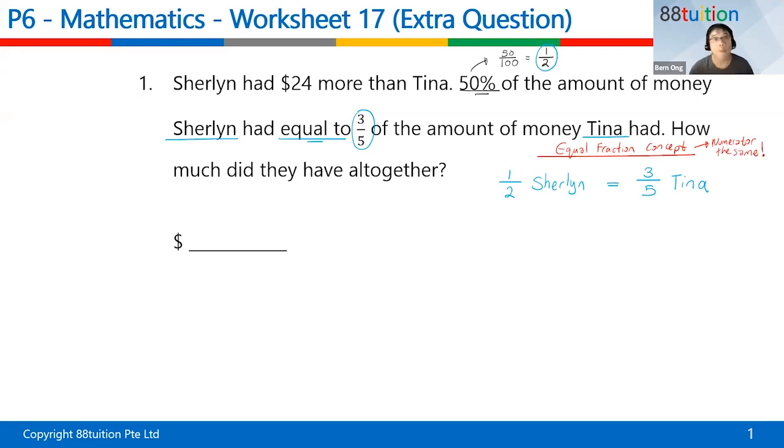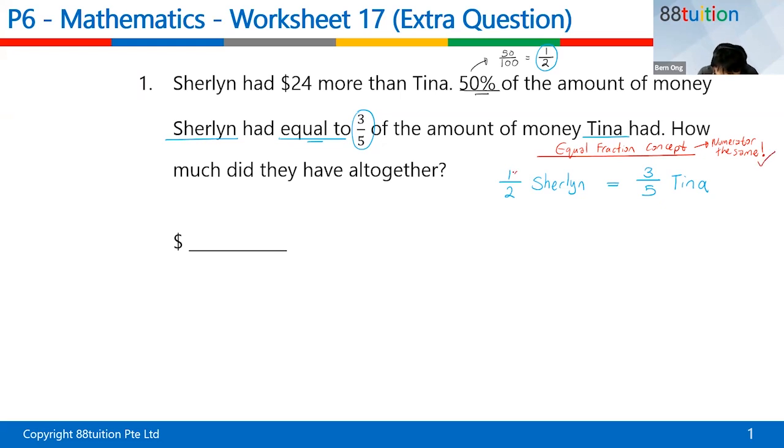So you must recognize what kind of question this is. Oh, equal fraction concept. Oh, branching method. Oh, units and parts. Oh, gap and difference. Oh, repeated identity. Something like that. You must recognize the question. Once you recognize the question, equal fraction concept, the first thing, numerator must be the same.